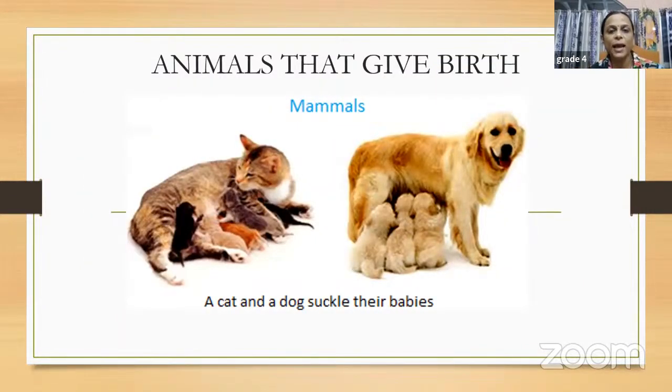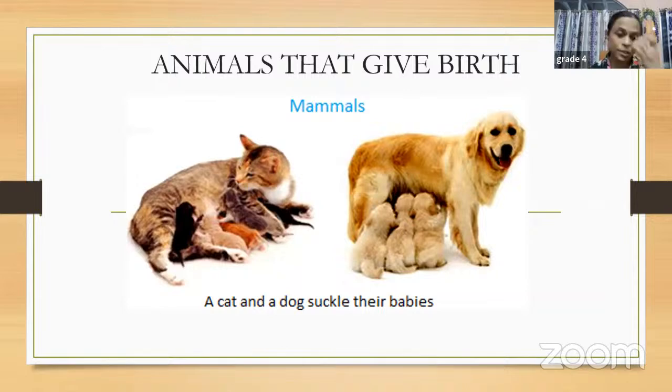Then we have animals that give birth. This is another category. We will divide the animals into two groups depending upon how they reproduce. Reproduce means how they produce young ones. You all must know, right? All living things produce young ones, isn't it? Animals produce young ones, human beings produce young ones, plants even produce young ones, right? If you talk about animals, children, animals also produce young ones by two methods. One is by giving birth and the other one is by laying eggs.